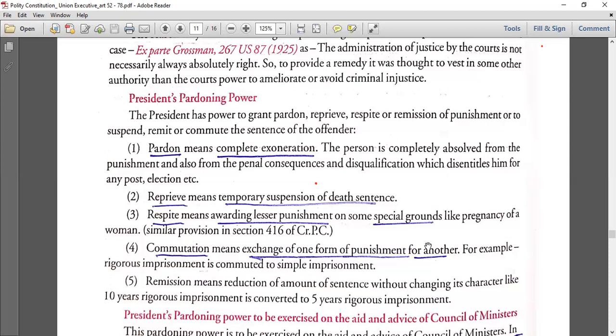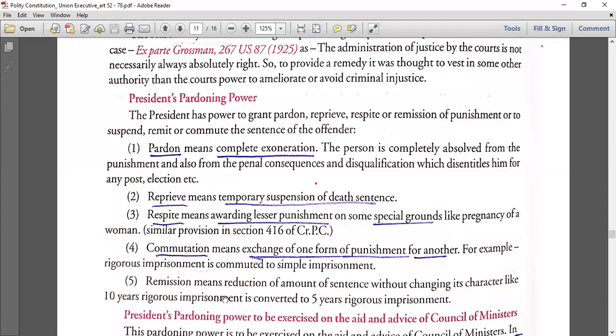Commutation means there is an exchange of one form of punishment for another. For example, there is some rigorous punishment like 14 years, now you are getting a 3-year or 4-year punishment. So that is a form, the form change होता है. ओके, और जैसे बहुत ही rigorous को बहुत ही simple कर देते हैं. Simple, you can just remember the word. This is not required from the exam point of view, but in state exams they can ask.